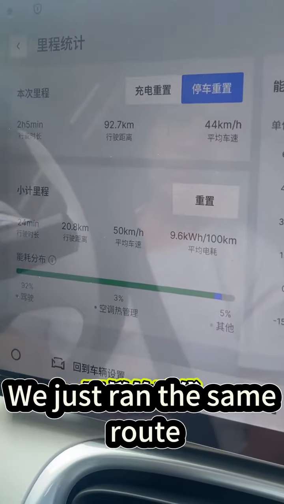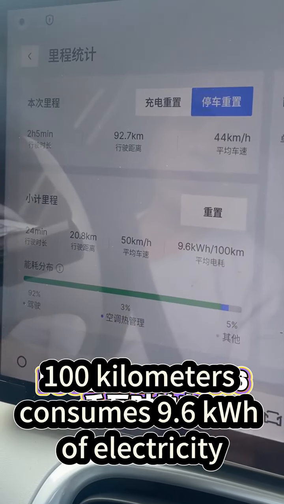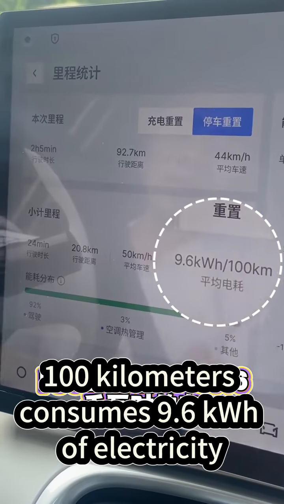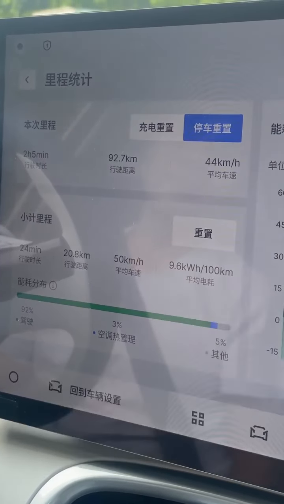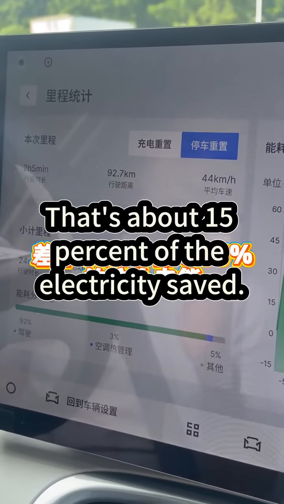We just ran the same route. You can see that during the inner loop, 100 kilometers consumes 96 kilowatt hours of electricity. Compared to external circulation, that's about 15% of the electricity saved.